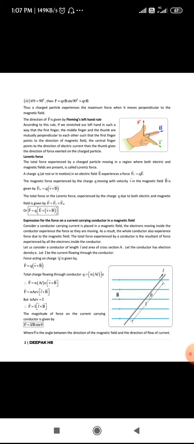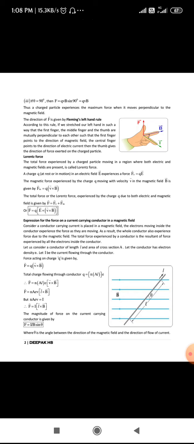Okay, so next, coming to the Lorentz force. As you know, the Lorentz force is the total force experienced by a charge which is moving in the presence of both electric field and magnetic field. The force experienced by a charge in an electric field is F is equal to Q into E. So F subscript E is equal to Q into E. The subscript E denotes that it is about the electric field.